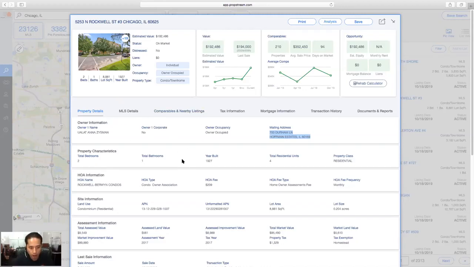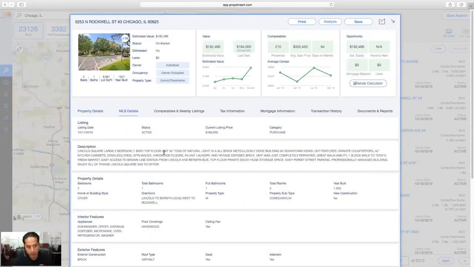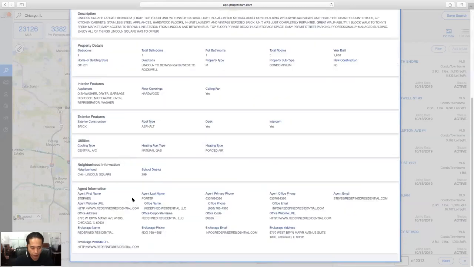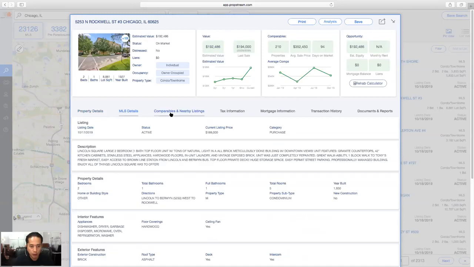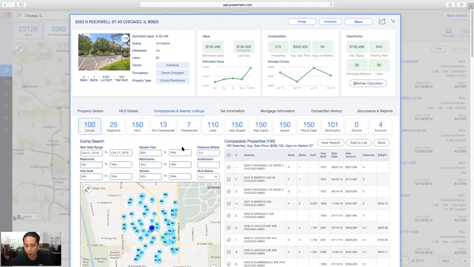So you have all that information here, county records. You have MLS details. So this is the agent's information, including the agent's contact information down below. You can run comps, which I think is very important. So we give you access to running your own comps. Here you'll have county records and the filters down below to adjust those county records.